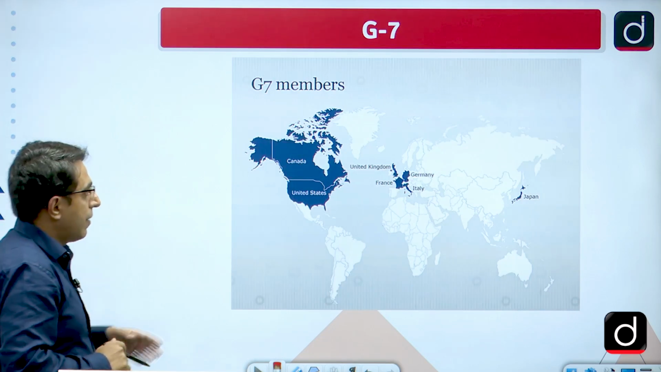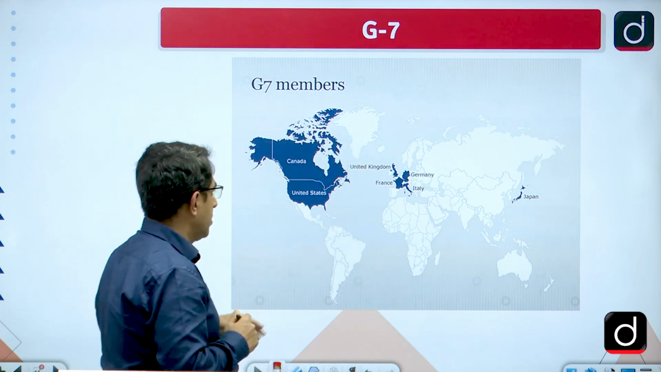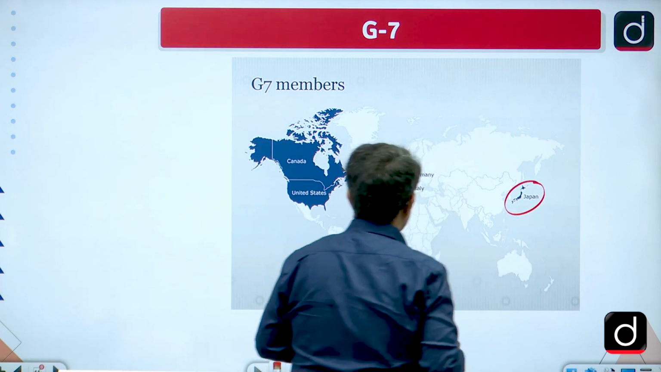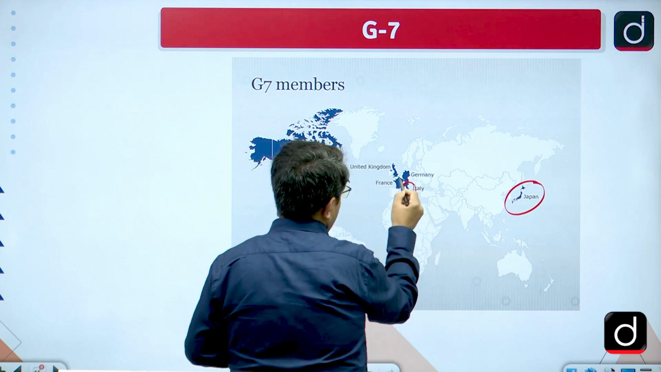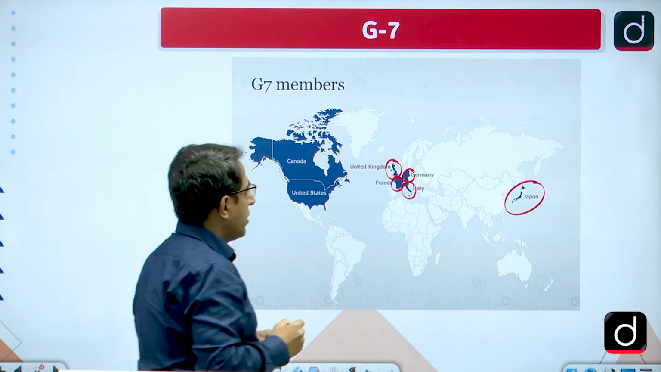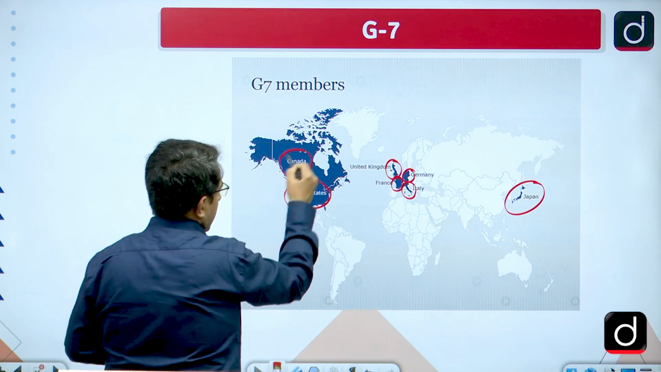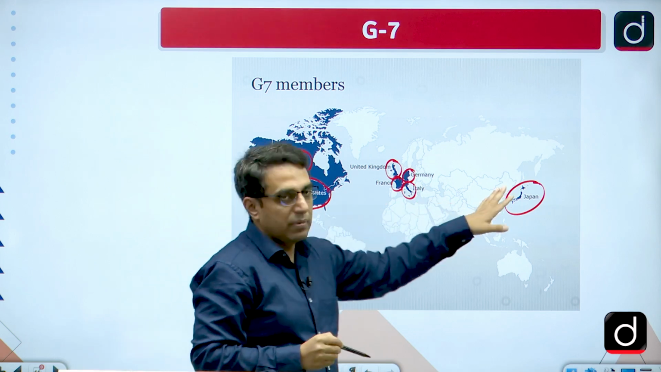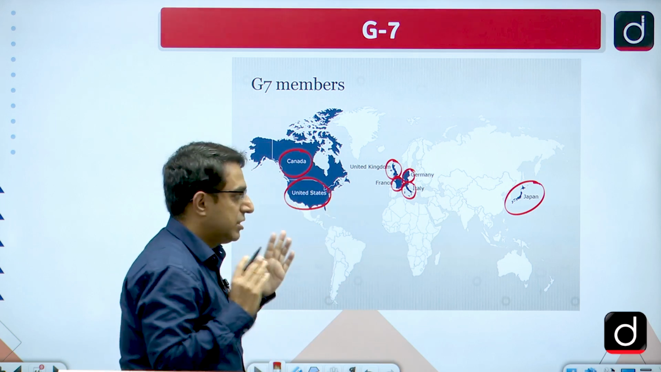And here in this world map we can see the G7 countries, the 7 advanced countries. If we start from here, we can see Japan is here. Then in Europe we have 4 members: Italy, France, Germany and United Kingdom or England. Then we have United States of America and Canada. So, 4 from Europe, 2 from North America and 1 from Northeast Asia. Together these make up the 7 countries, G7.